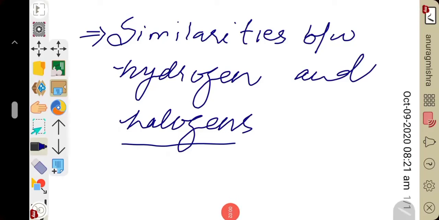Hello children, good morning. In the previous class we discussed the comparison between hydrogen and alkali metals. What were the similarities between alkali metals and hydrogen we discussed in the previous video. Today we will discuss the similarity between hydrogen and halogens. How does hydrogen have properties resembling halogens? Right, so let us start.